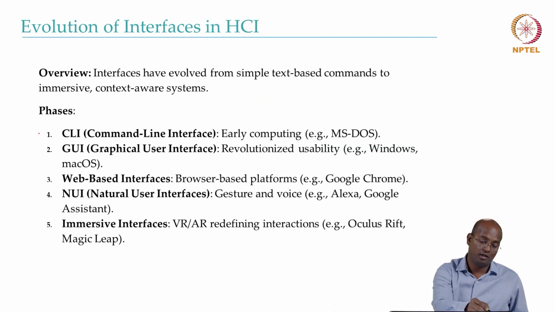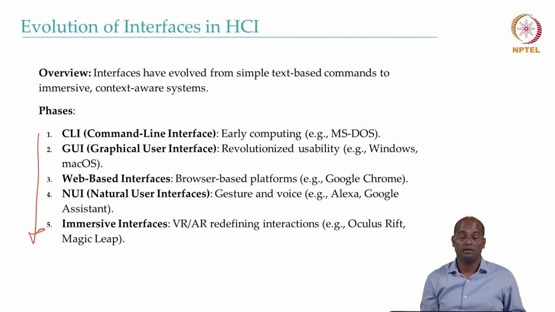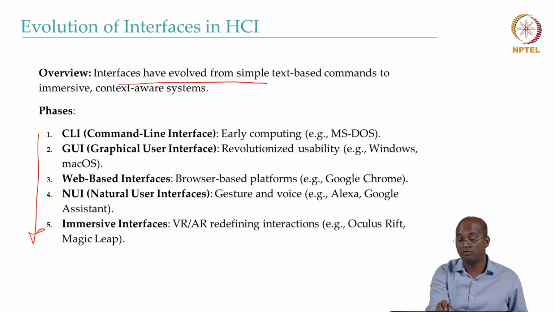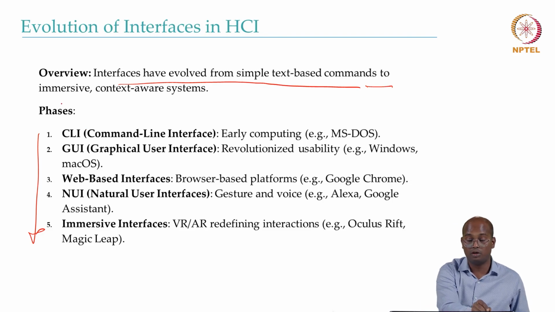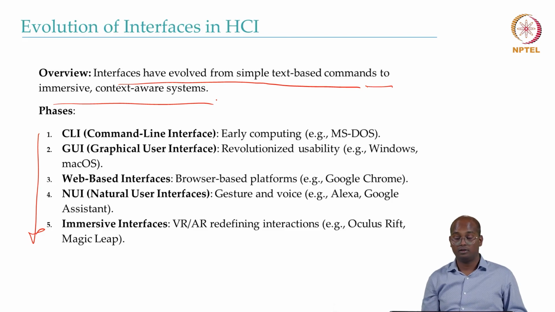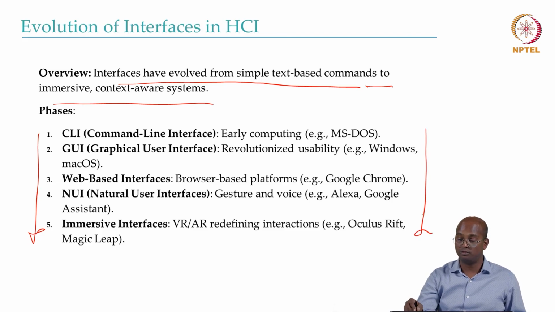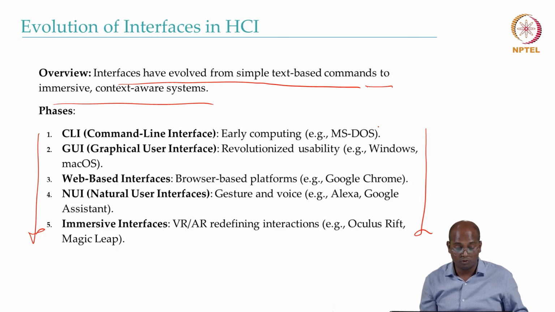And this is the way the evolution of interfaces in HCI happens. Interfaces have evolved from simple text-based commands to now immersive and context-aware systems. It started with simple MS-DOS, after that Windows, Mac OS.